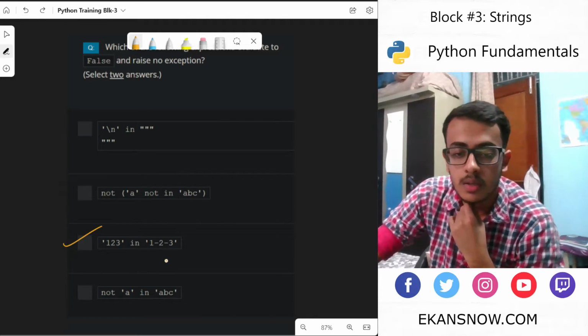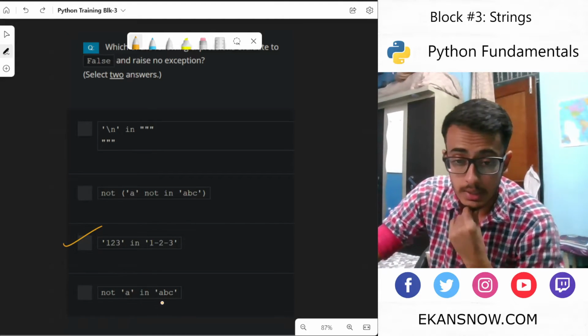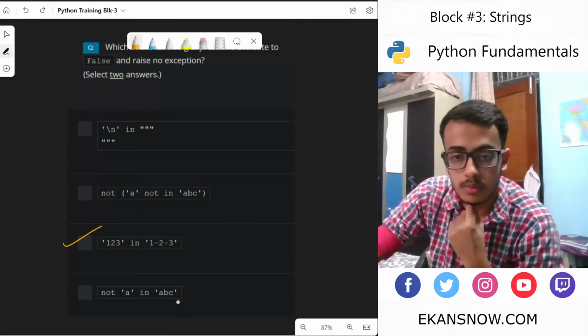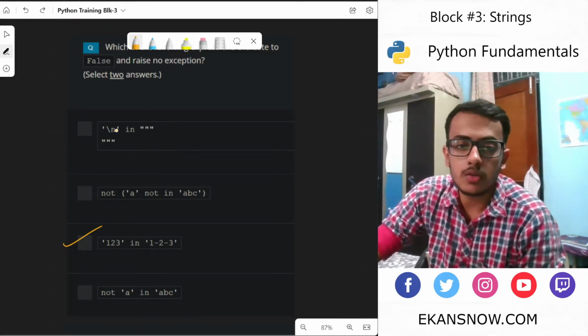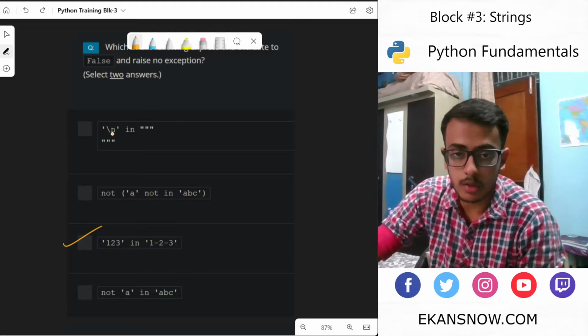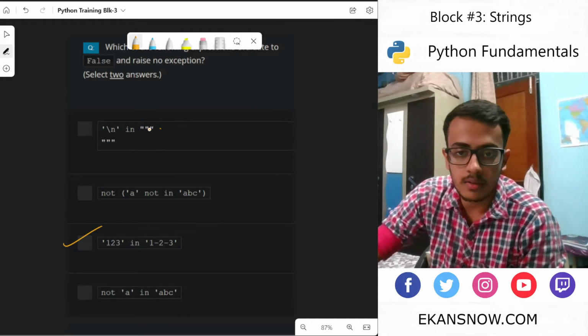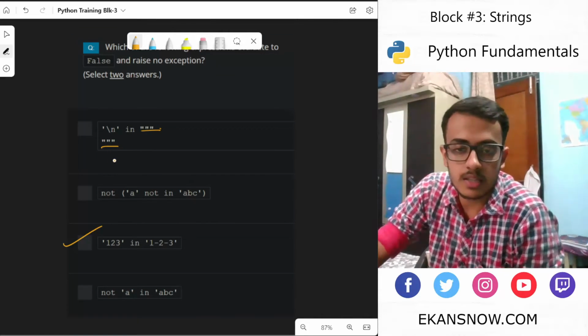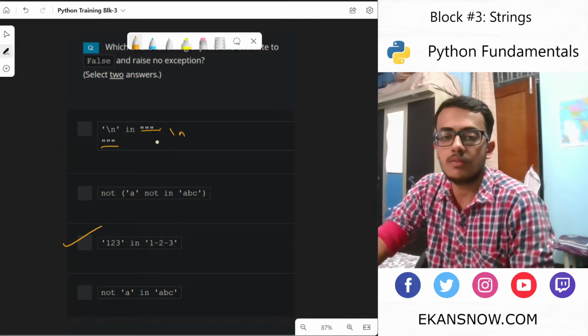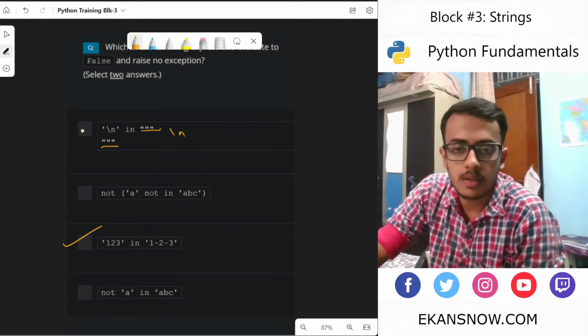So this is false. Not A in ABC. Okay, I will come to this one a bit later. This is true because a new line character is there inside this string. Because this is a multi-line string, and you can see the triple double quotes are in the next line. That means somewhere within this string we have backslash n. So this is true, but then we want to see false as an output. So this won't be the correct option.